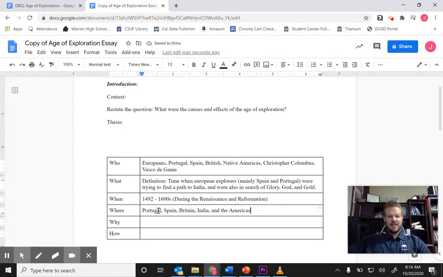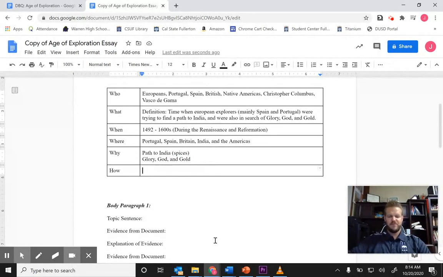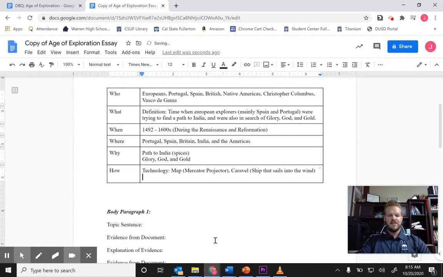All right. And why did this happen? Well, I kind of already said this. Path to India for spices. And where else? Glory, God, and gold. How did it happen? Well, it happened for a few reasons. Number one, technology allowed it to happen. There was a map called the Mercator projection. There was a caravel, which was a ship that sails into the wind. Right? What else? How did it happen?